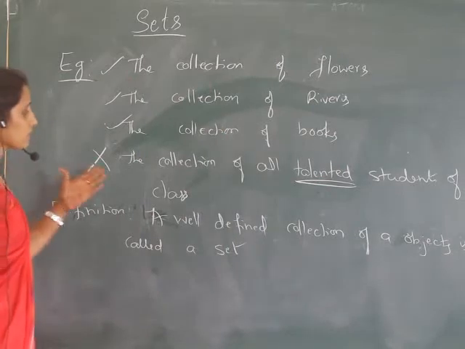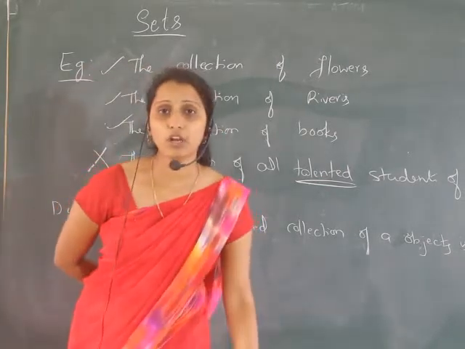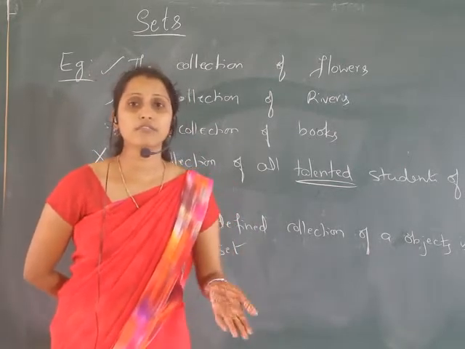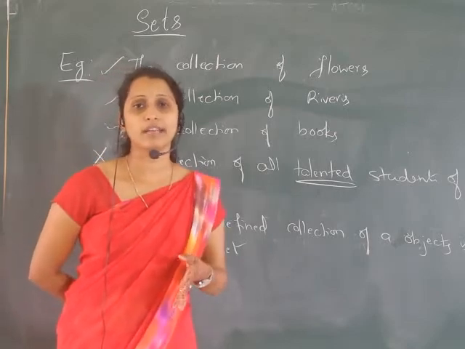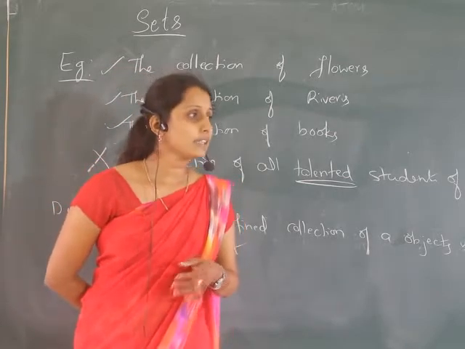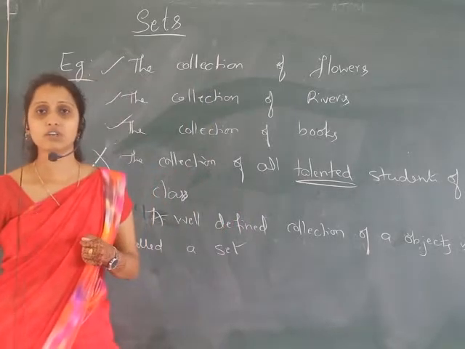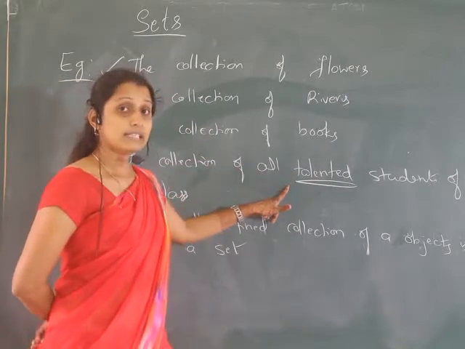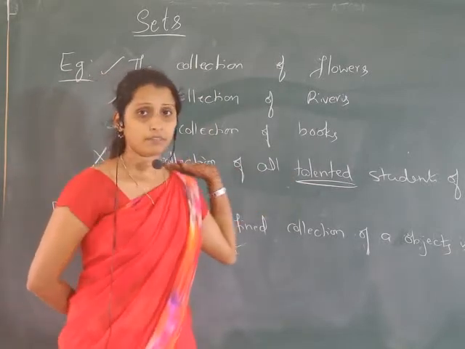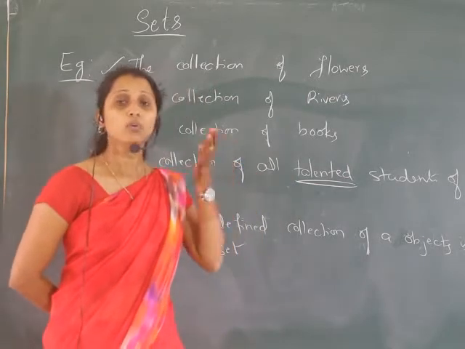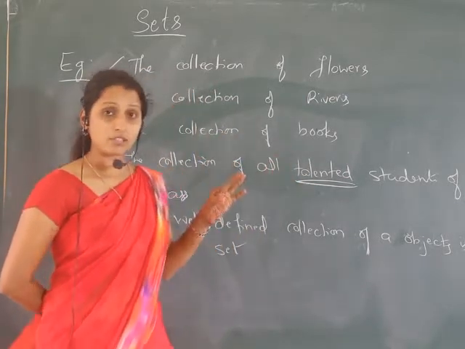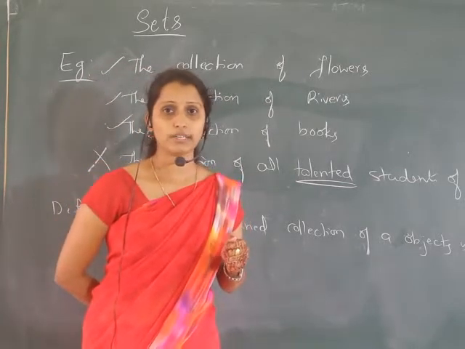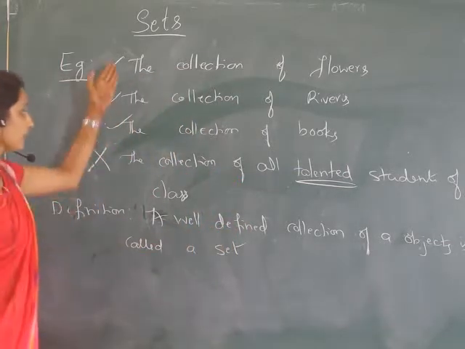So this is not a set. We can give some other examples which are not a set. The collection of all most famous writers of India. We cannot say who is most famous, or the collection of all best batsmen in a cricket team. So these are examples for not a set. It is not a set because we have used the word talented or best or most. When we use those words, that is not a set. So first write the definition, then the examples.